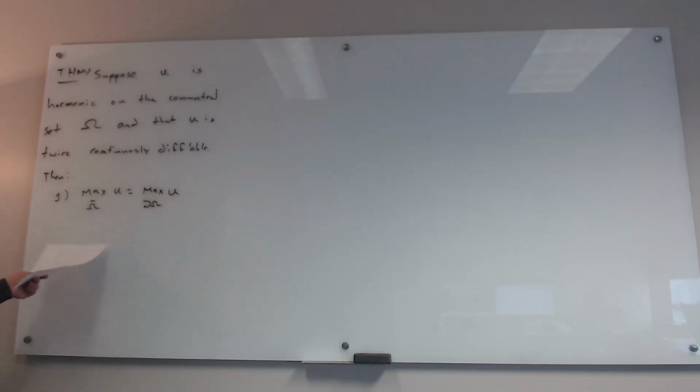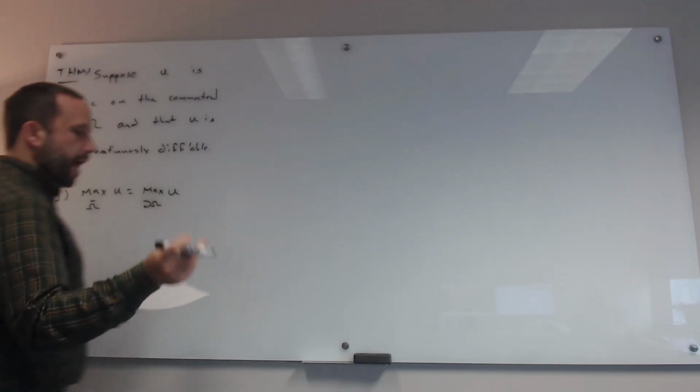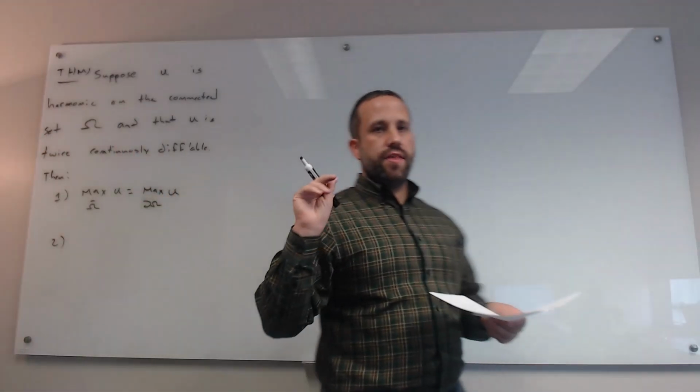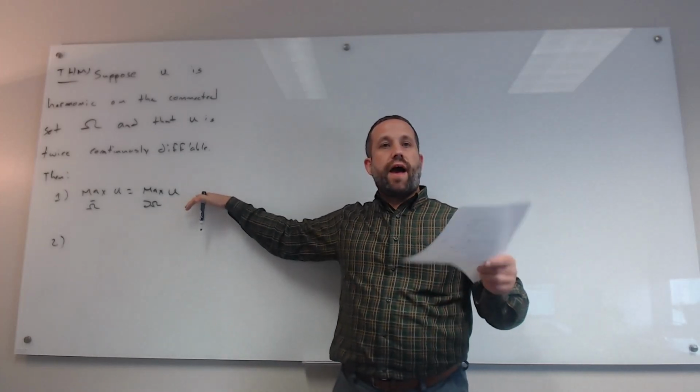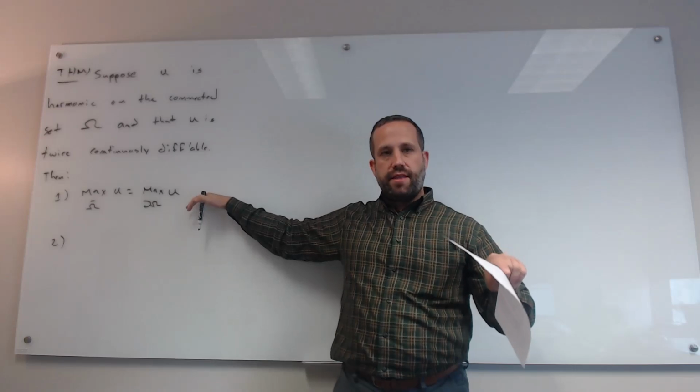So this says that there is a maximum on the boundary. And two, so this is the weak maximum principle. The weak maximum principle says that the maximum occurs on the boundary, but this alone doesn't preclude the fact that the maximum might also happen in the interior.